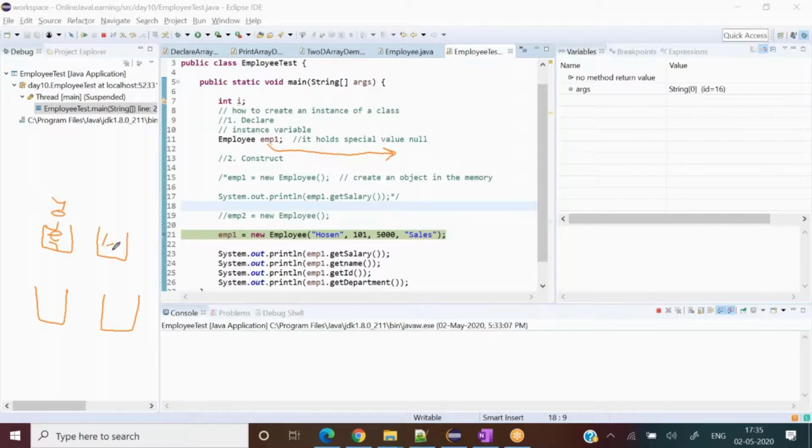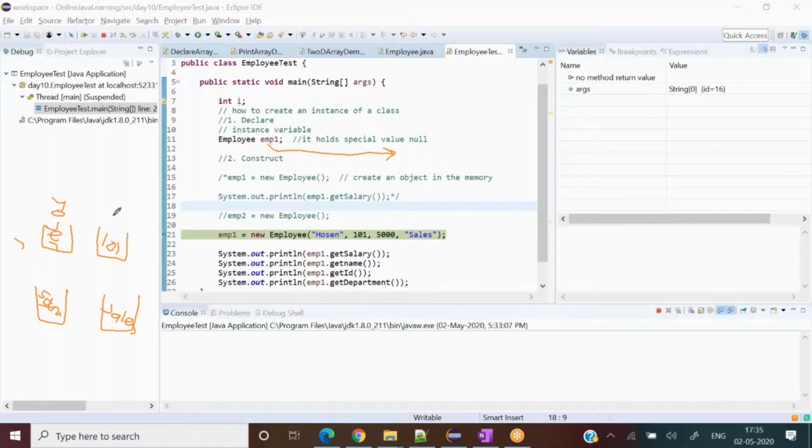This one has 101. This one has 5,000. And this one has sales. So this is my name; I did not write it, but I have the actual value. This is string, this is integer, and the third one is also integer. This is 5,000, and sales is here, right? So this is kind of a 5,000 value.